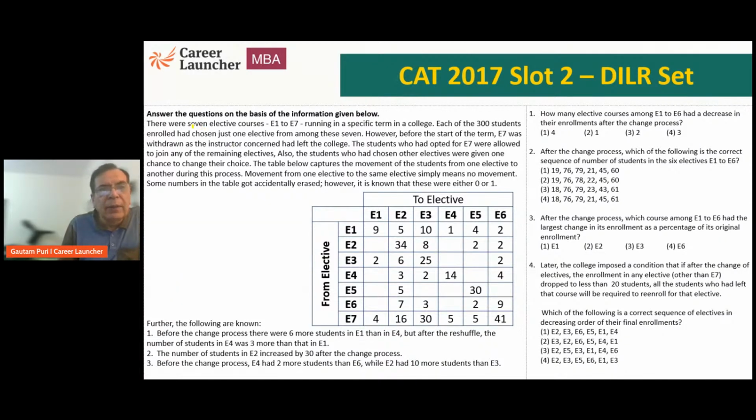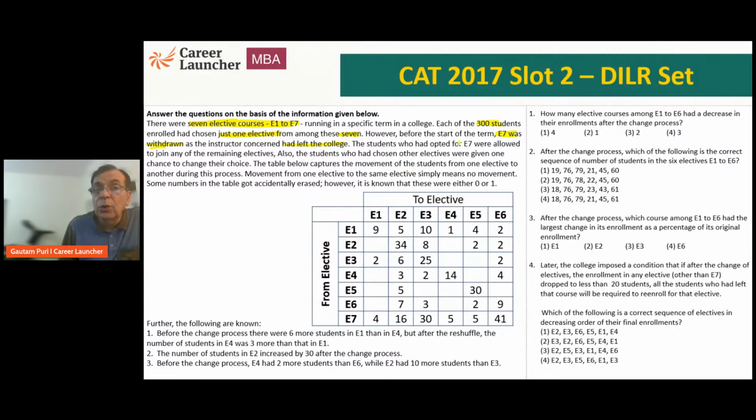So there were 7 elective courses, E1 to E7, running in a specific term of a college. So 7 electives, E1 to E7, running in a college. Each of the 300 students, so there are 300 students in the college, enrolled had chosen just one elective. So each of the 300 students had to choose one elective from these 7. However, before the start of the term, E7 was withdrawn as the instructor concerned had left the college. So E7 was withdrawn is the critical thing. Why it is withdrawn does not really matter.